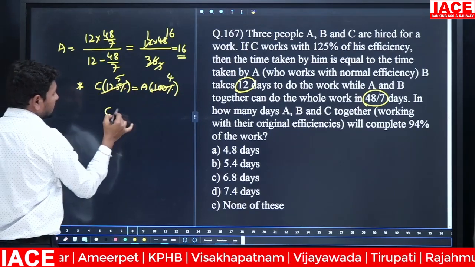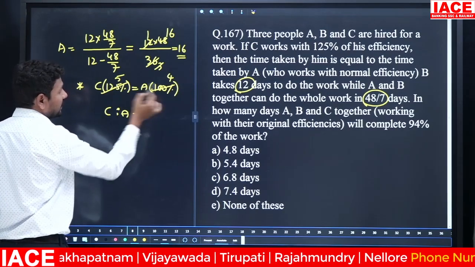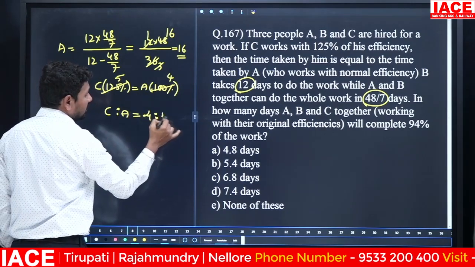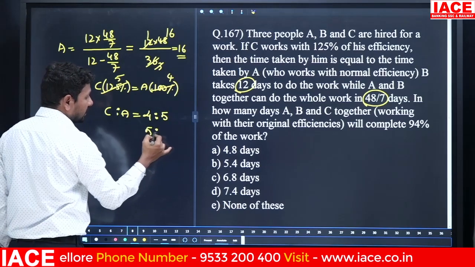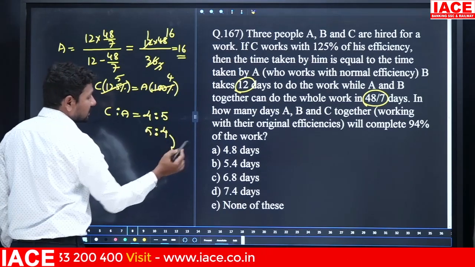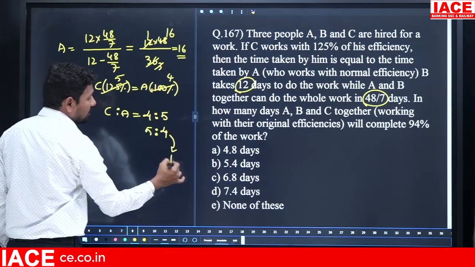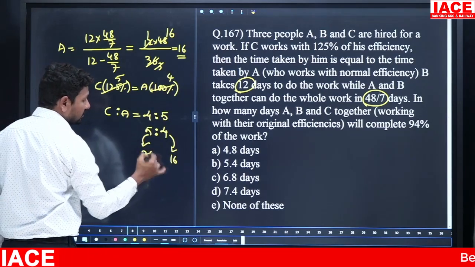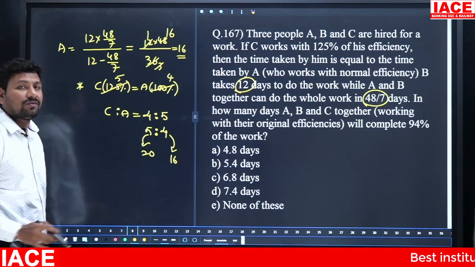From this we can write C is to A is equal to, what is the ratio? You can write 4 is to 5. This is the efficiency ratio. Then coming to the time ratio, 5 is to 4. 4 parts is equal to how many days? 16 days. 4 parts is equal to 16 days, then 5 parts is equal to how many days? 20 days. C alone time, now you know.